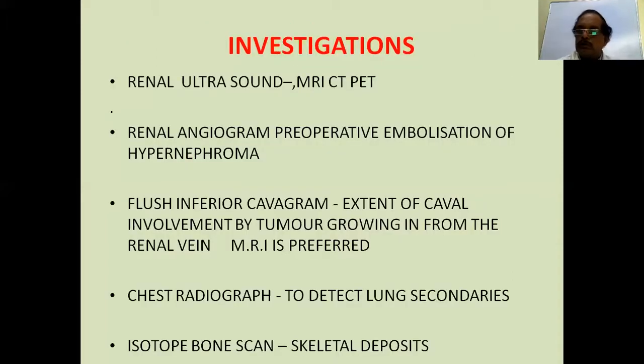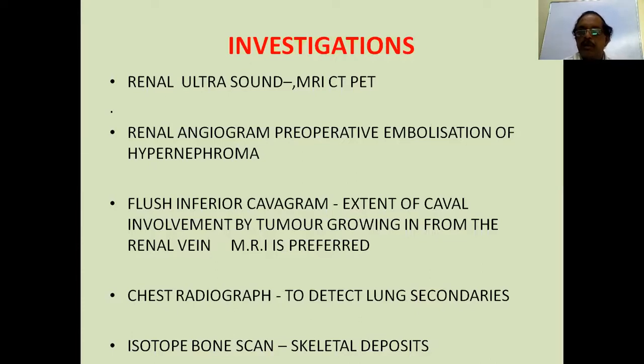So what do? Any investigation should, one, confirm the diagnosis, and two, assess the feasibility of surgery and the fitness of the patient for surgery. So renal ultrasound, MRI, CT, PET, all these give you an idea as to the mass. Renal angiogram preoperatively is done only for embolization of the hypernephroma when there are a lot of blood vessels as diagnosed by the MRI and PET scans.